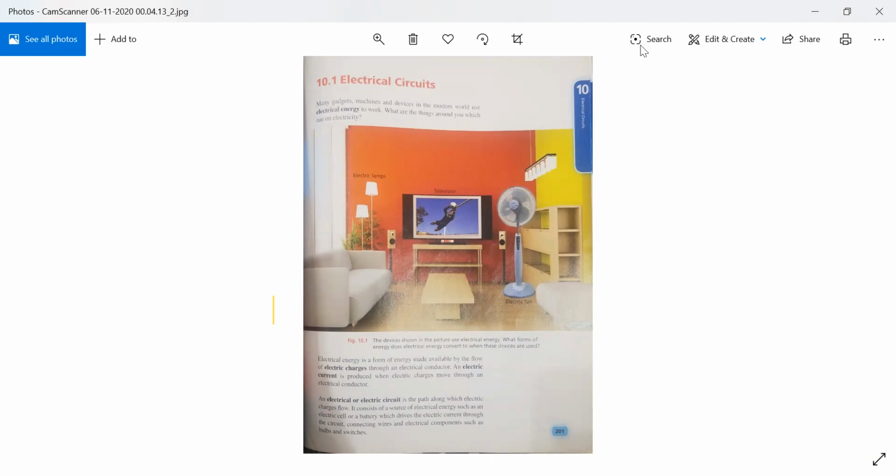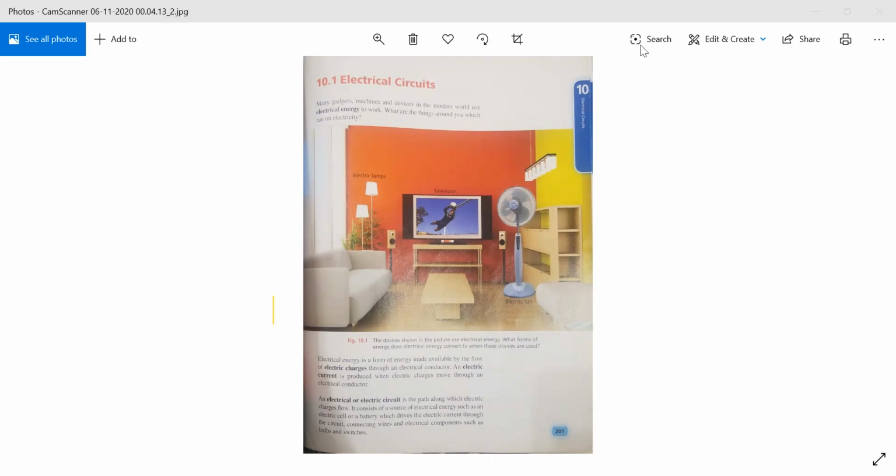It consists of a source of electrical energy, such as an electric cell or a battery, which drives the electric current through the circuit, connecting wires and electrical components such as bulbs and switches. Okay everyone, so they are asking what is electrical energy, what is the use in our house, what is the use in the offices, and why do we use them?